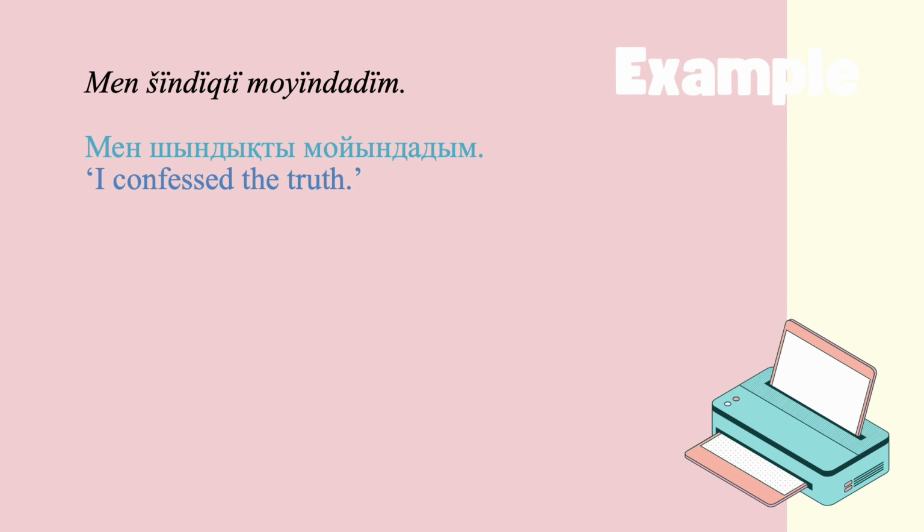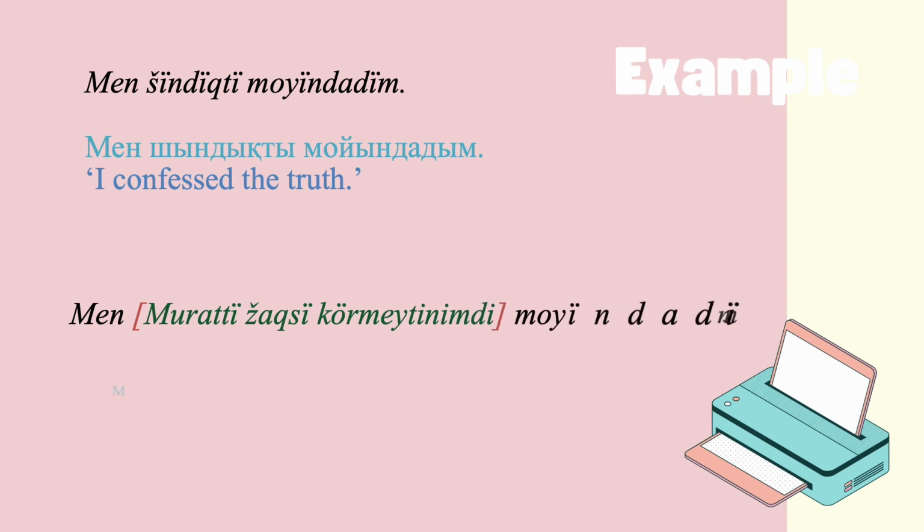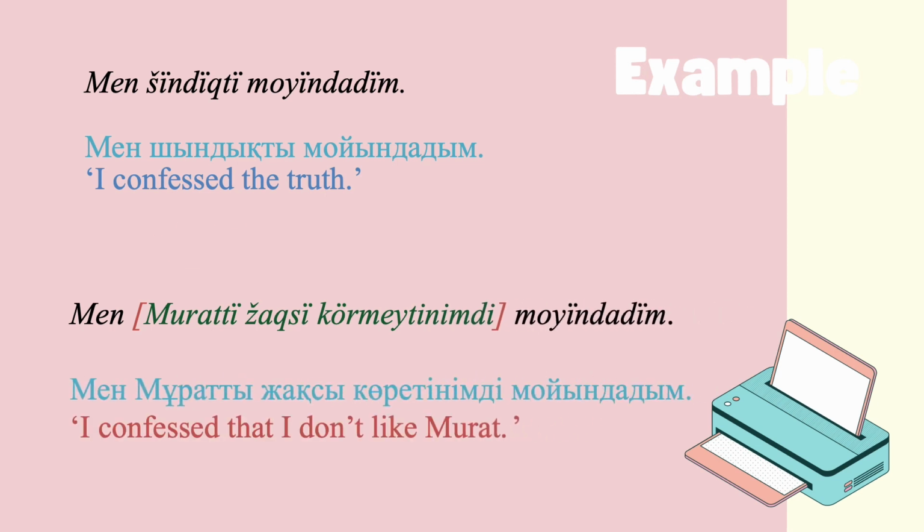Let's look at the sentence without the noun clause. Men шындықты мойындадым. I confess the truth. The noun шындықты, the truth, is the direct object of the verb мойында, to confess. If you want to give more details, you can replace the noun шындықты with a more descriptive noun clause. So you can say, мен Murat'ты жақсы көрмейтінімді мойындадым. I confess that I don't like Murat.